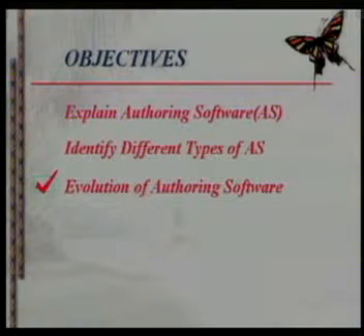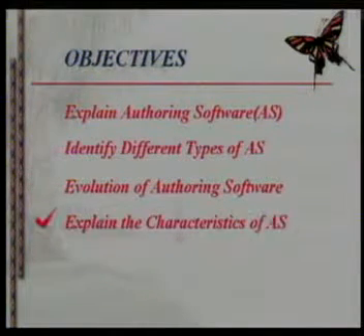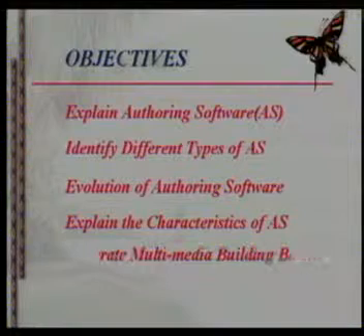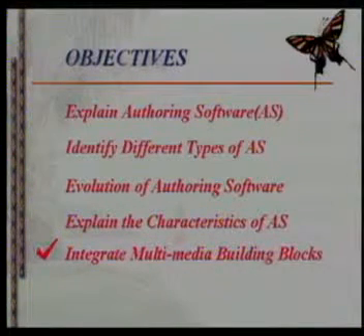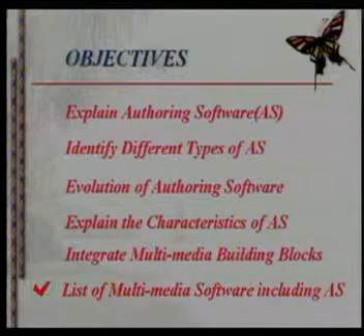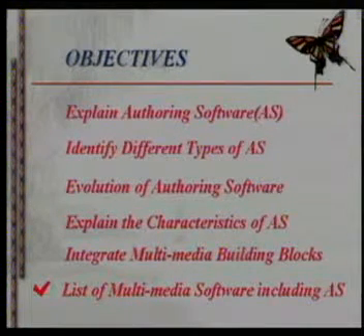Third, you can explain the evolution of authoring software and the characteristics of authoring software, and finally integrate multimedia building blocks, that is, each component, how to integrate that. And lastly, you can identify the list of multimedia softwares.